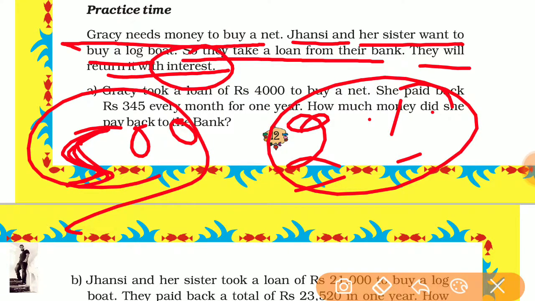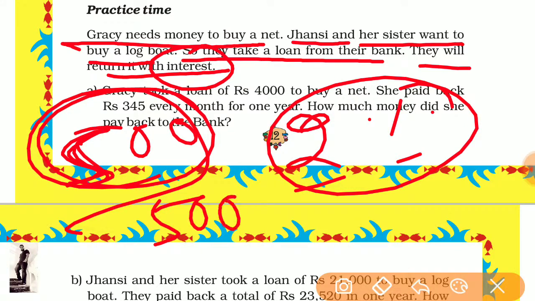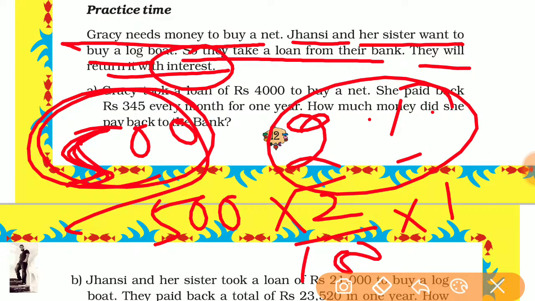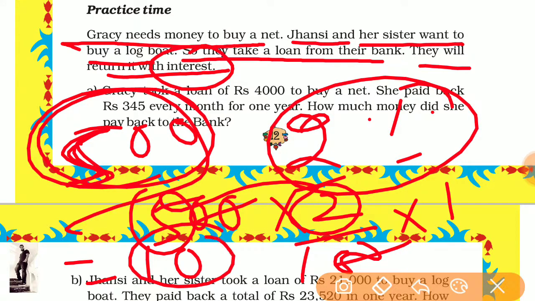So 2% of it means 500 into 2 divided by 100 into 1 year. So divide by 2, it is 5 into 2. So there is 10 rupees.